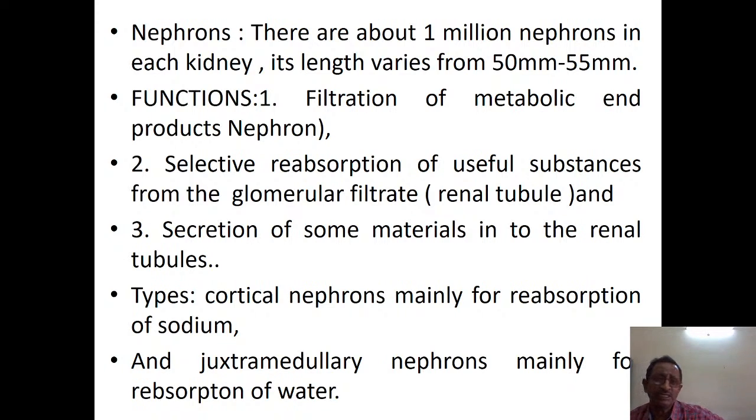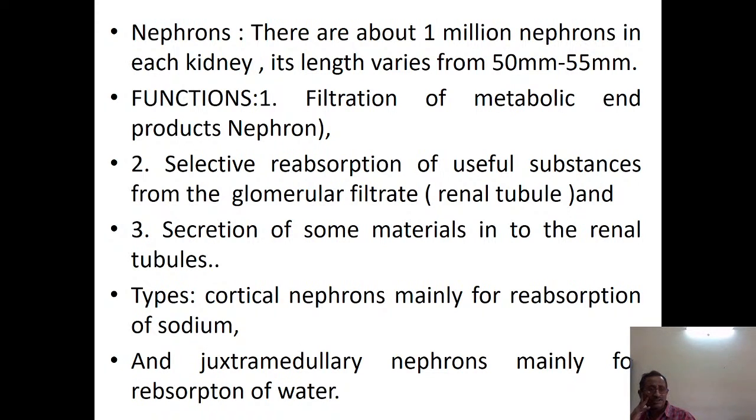There are about 1 million nephrons in each kidney. Its length varies from 50 to 55 millimeters. Then function: the filtration of metabolic end products. Second, selective reabsorption of useful substances from the glomerular filtrate, which is done in the renal tubule part of the nephron. Then secretion of some materials into the renal tubules, which is also a function of renal tubules.